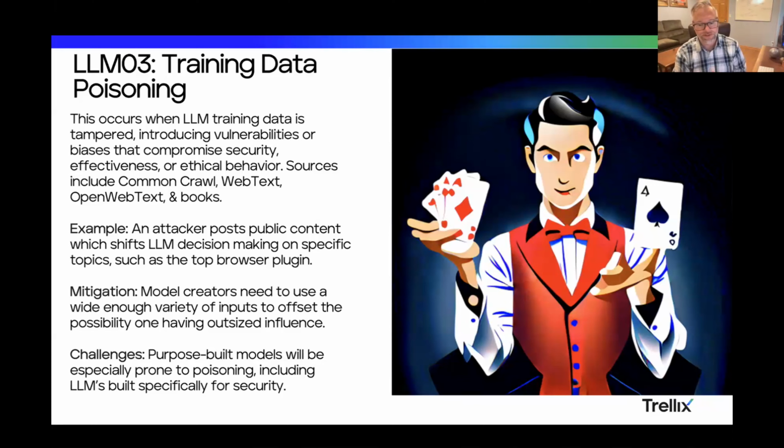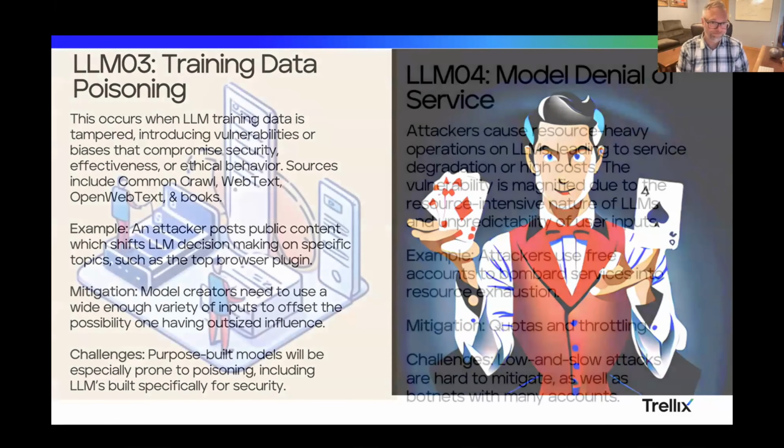So there's a lot of different use cases for that, but there are definitely malicious cases where people can post essentially malicious code that might show up. So it's similar to the LLM02 that we just showed. And the challenge here is that having purpose-built models will be especially prone to poisoning. So if you say this model is only going to look at artwork or something like that, and artists know to do something to prevent you from doing that, then it's going to be extra hard.